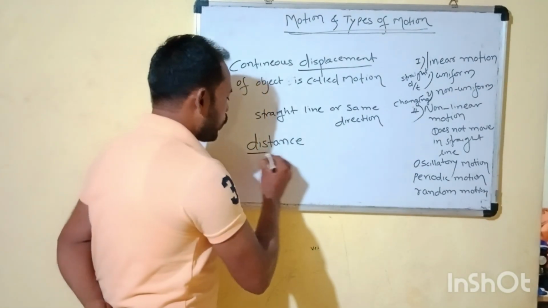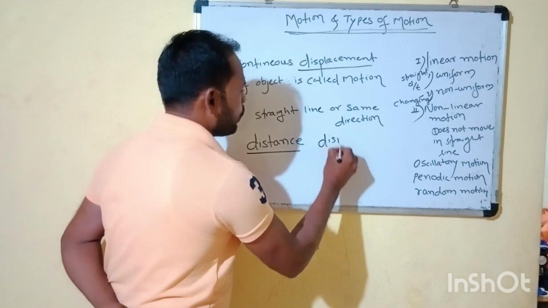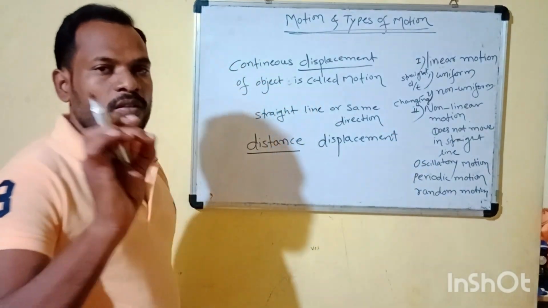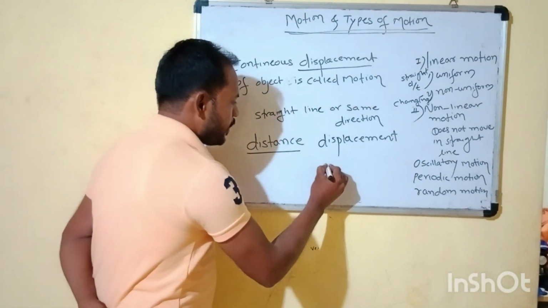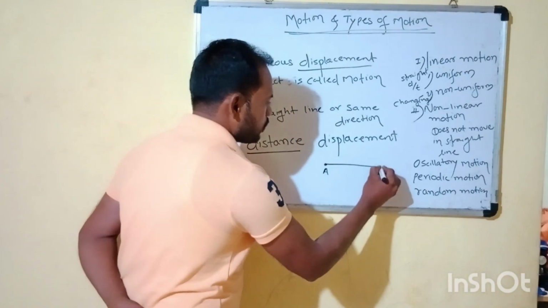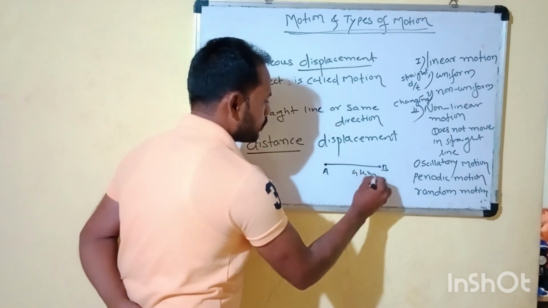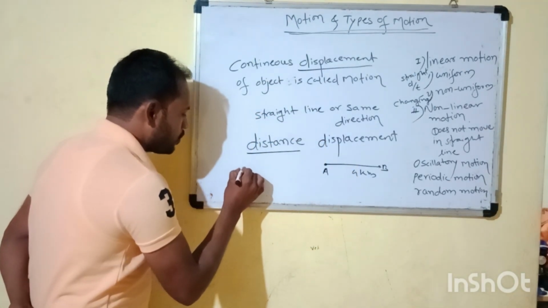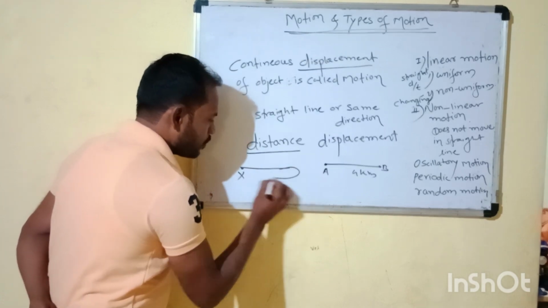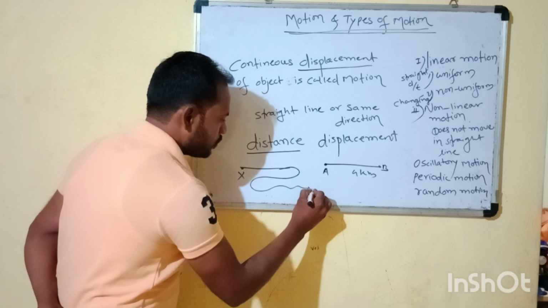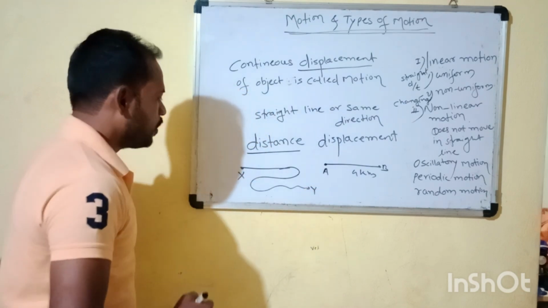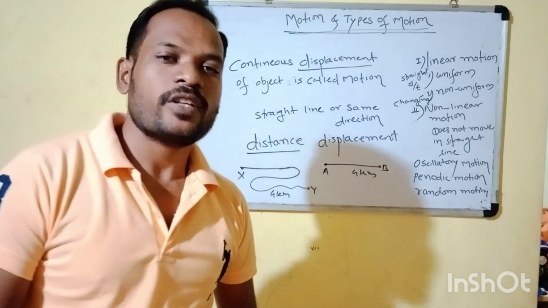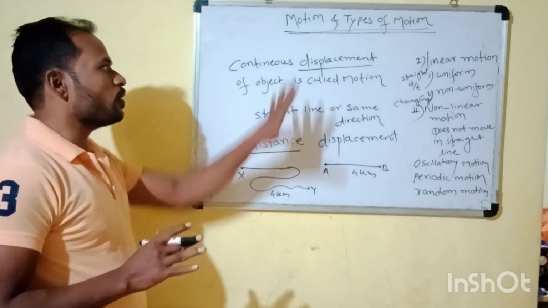Students get confused about what is distance and what is displacement. Look at this. Suppose A is a boy who travels a distance of 4 kilometers. Another example: suppose X is a boy standing at this place, travels in this way and reaches point Y. That is the journey, say 4 kilometers. Just understand the meaning of motion.